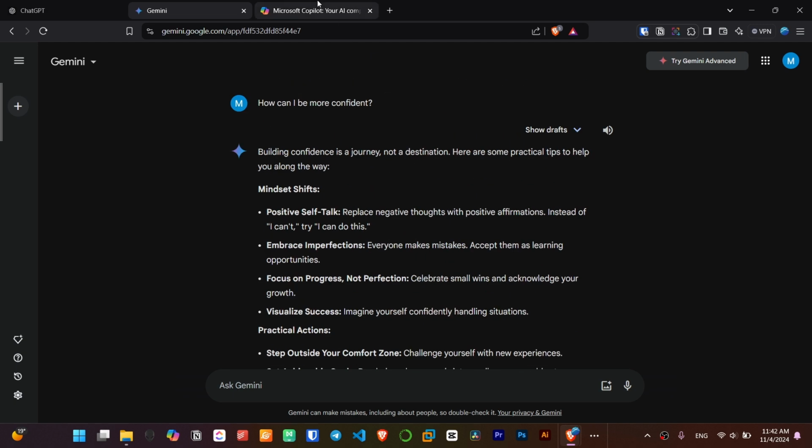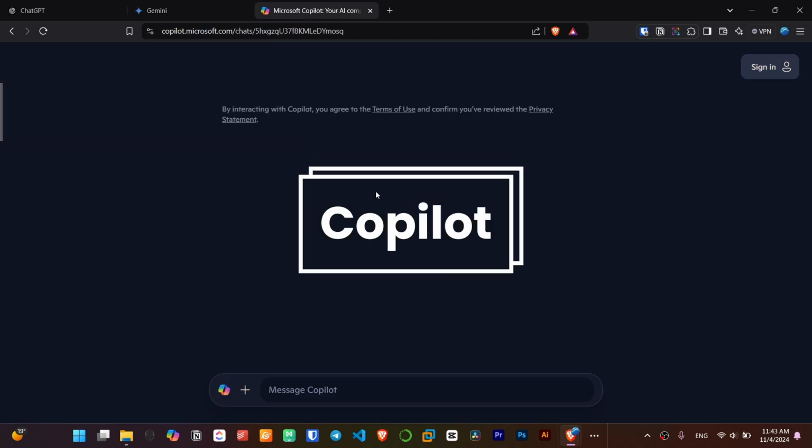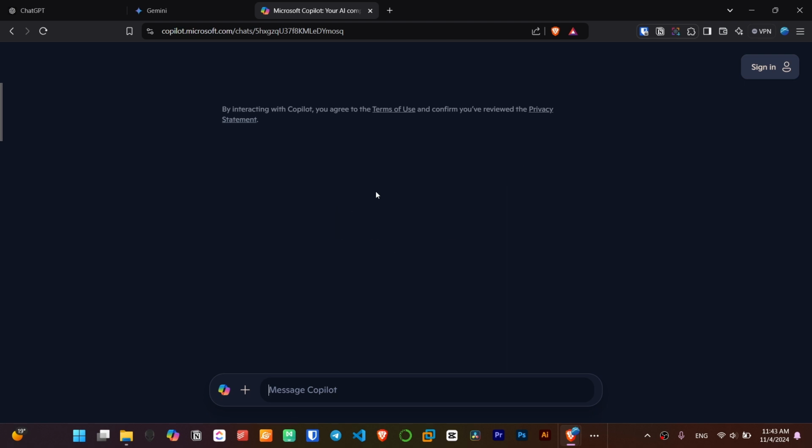Okay, the next one is about Copilot. Copilot is from Microsoft, as I told you, and Copilot is great. One aspect that I found very useful was troubleshooting, especially in coding. For instance, I had a program that didn't work, and I used ChatGPT. It couldn't find the problem, and then I used Microsoft Copilot to solve it, and fortunately it could find a really small problem. It just figured out what the problem was.